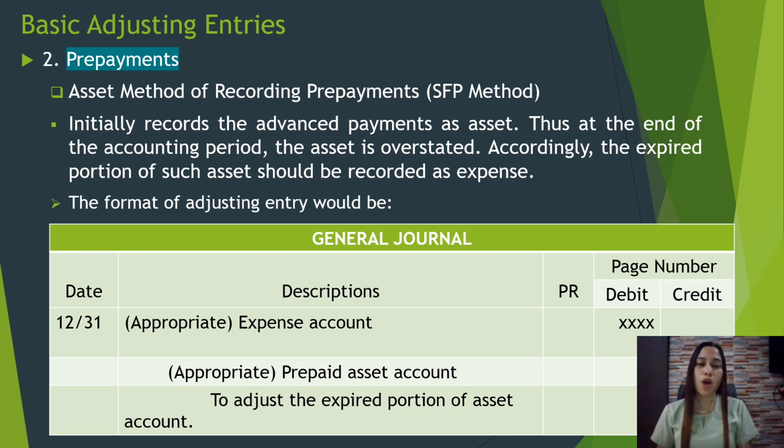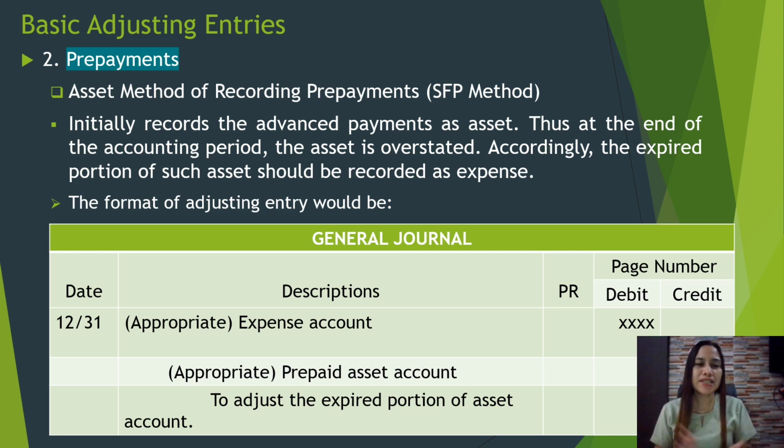The transaction says what appropriate account title will be used. Of course, you will not say it's a prepaid rent if you are referring to an insurance. We could not say it's a prepaid insurance if you are referring to a rent. So, the appropriate one, to adjust the expired portion of the asset account.